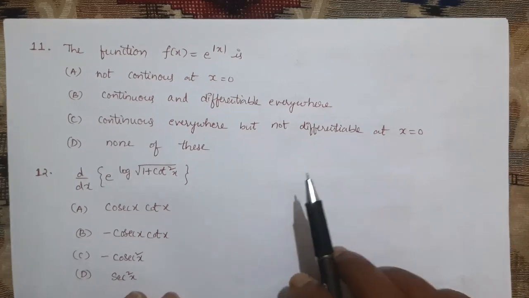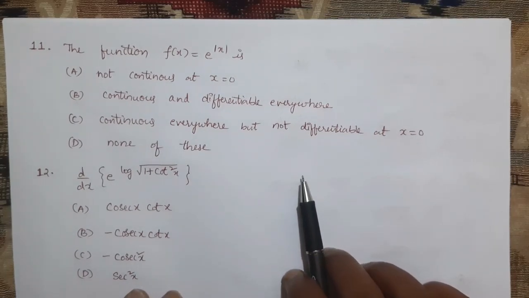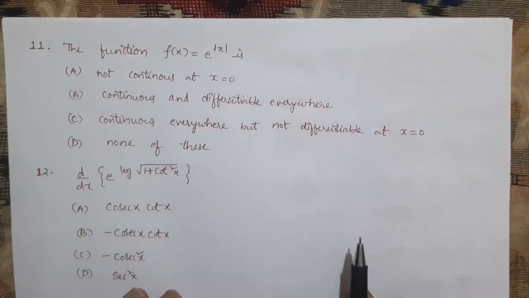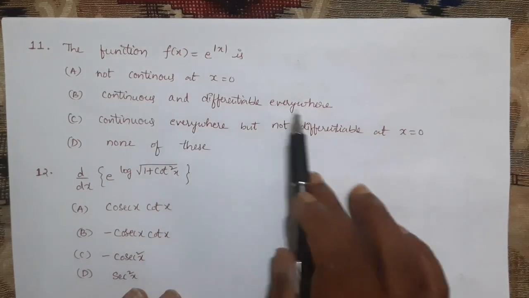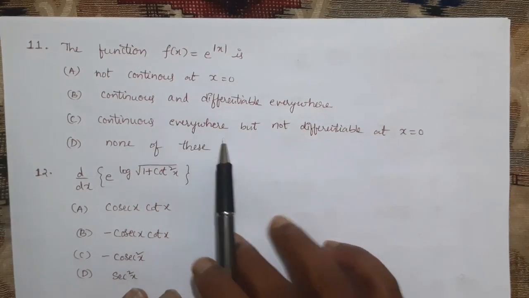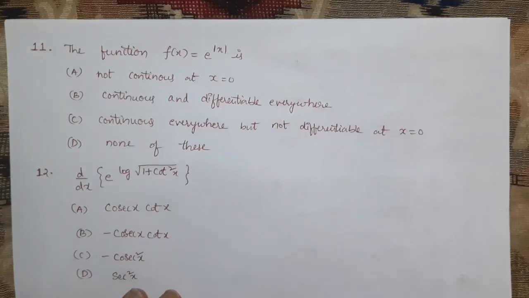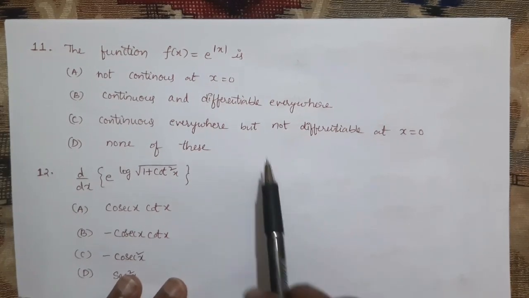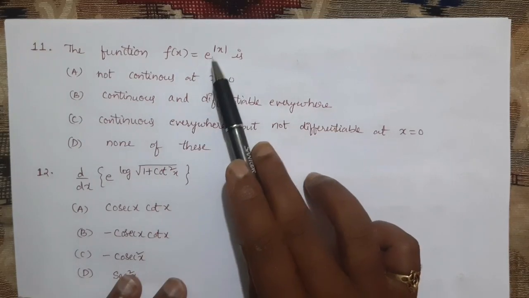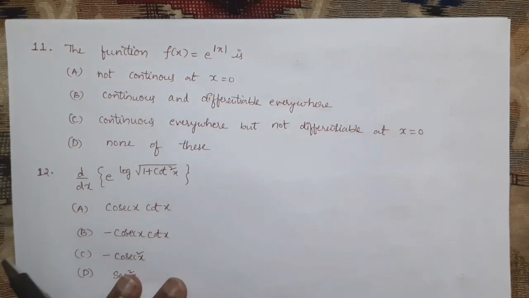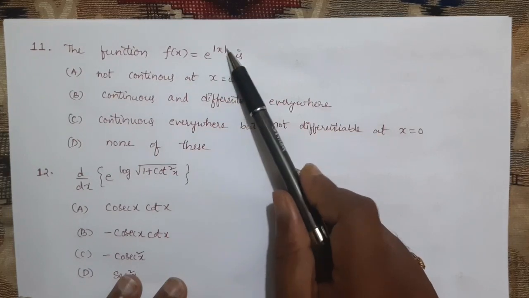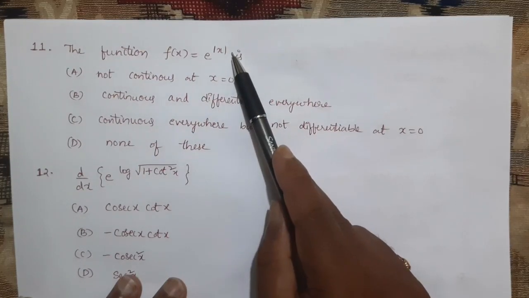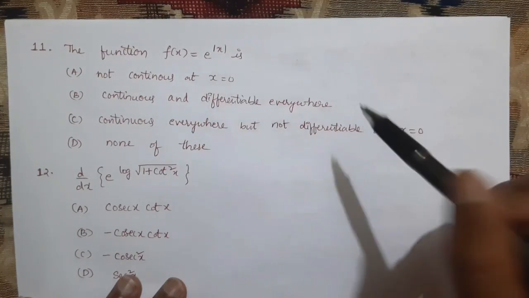Okay, the function f of x equal to e power mod x: is not continuous at x equal to 0, continuous and differentiable everywhere, continuous everywhere but not differentiable at x equal to 0, none of these. First of all, we need to look at this function clearly. f of x equal to e power mod x. Actually e power takes positive values, but here you see modulus x is there. First of all, is modulus x continuous or discontinuous? Continuous.